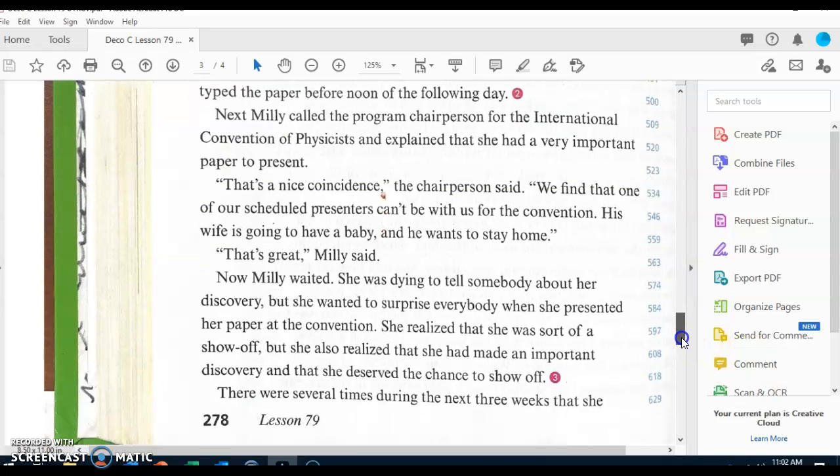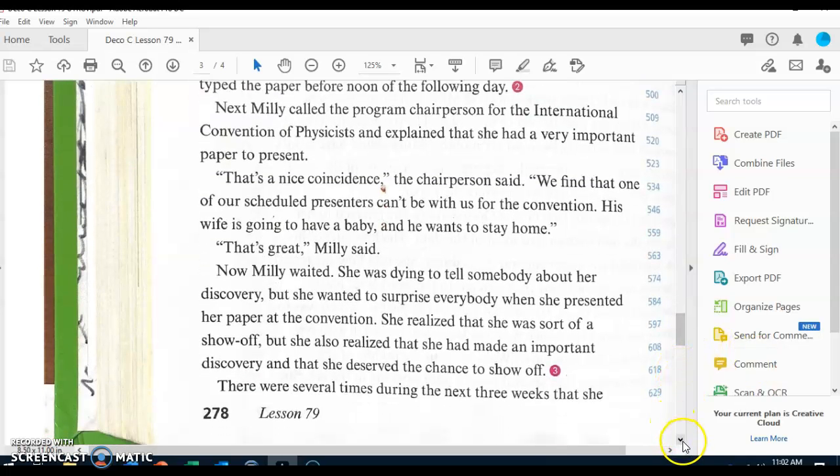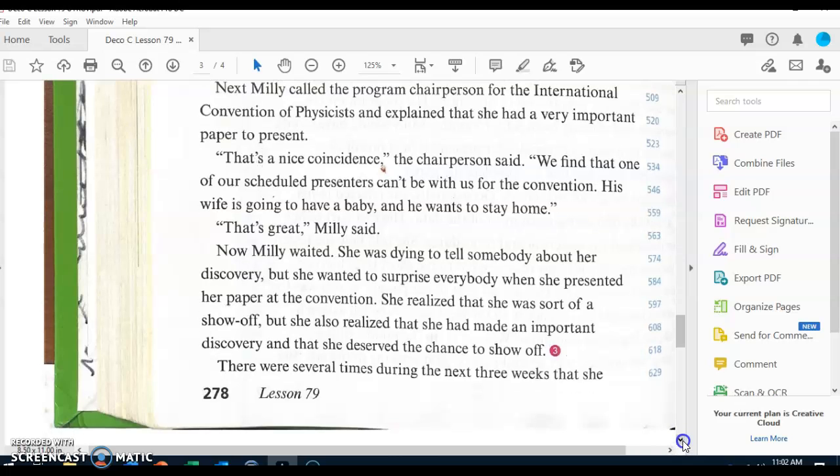Let's go ahead and continue. Next, Millie called the program chairperson for the International Convention of Physicists and explained that she had a very important paper to present. "That's a nice coincidence," the chairperson said. "We find that one of our scheduled presenters can't be with us for the convention. His wife is going to have a baby and he wants to stay home." "That's great," Millie said. Now Millie waited.